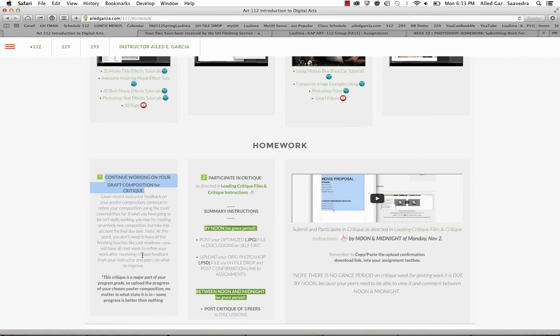When you're done with that, what you're going to need to do is participate in the critique. And there's loading and critique instructions here that go more in depth. Again, there's two different deadlines. One is to submit your work by noon. So you're going to post an optimized JPEG, and then also you're going to upload your original layered Photoshop file, the PSD document. These are by noon. So the work gets submitted by noon, and then you come back, and between noon and midnight, you need to post critique of your 3 peers.